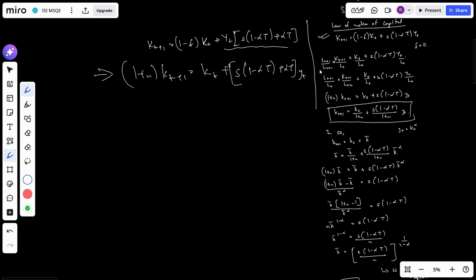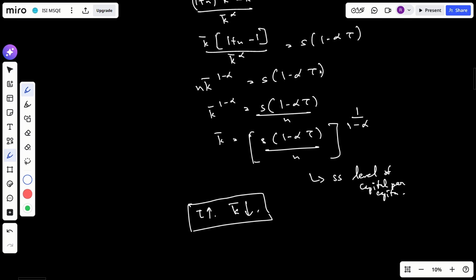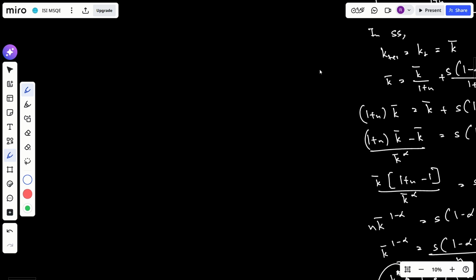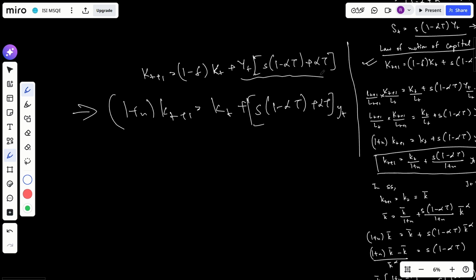Okay, so I made a small mistake here. This will not be K bar. This will be K star. Just go with the notation which ISI provides you. K star. So I need to find K double star. Let's find that out. So in steady state, I will have kt plus 1 equal to kt equal to k double star.